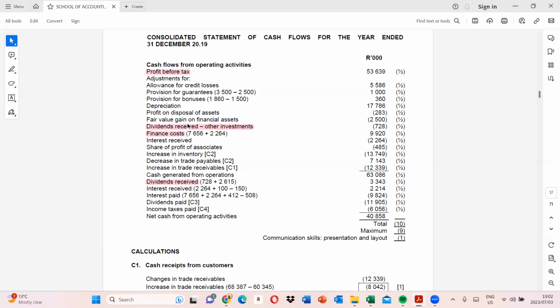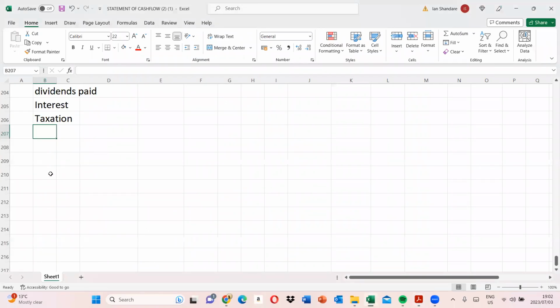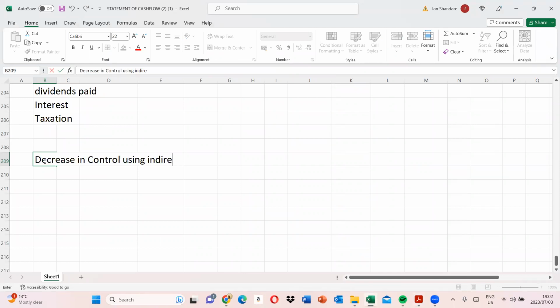On our next example, which we're going to look at in the next class, we're looking at the statement of cash flows. I'll try to look for the one where there is a loss of control, so maybe we can look at a decrease in control using the indirect method. That is if I find the question. That is the most ideal one that I want to look at. So I'll search for that. If I don't find it, then I'll share with you guys the one that I actually found. But I think it would be a little bit interesting to look at that one. Any questions, guys, before we close?